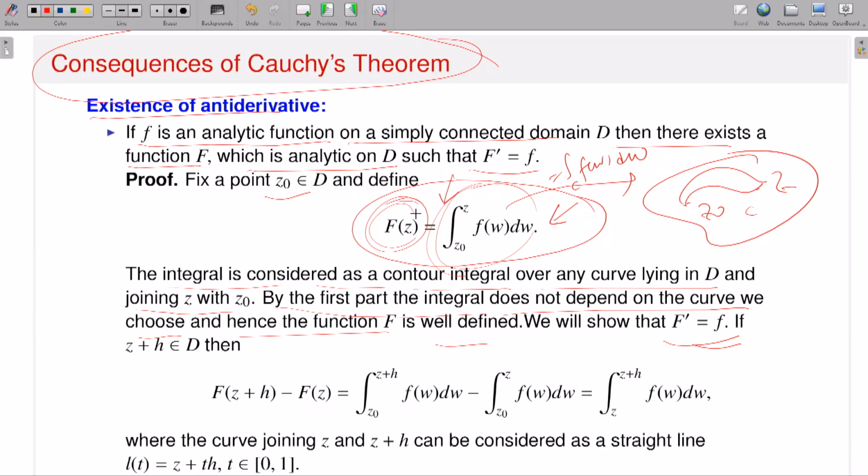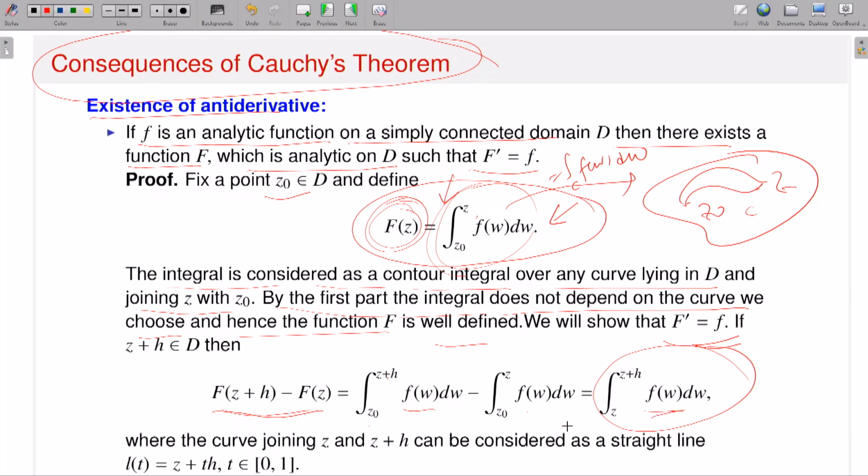Only one part remains: to show that capital F prime is equal to f. You just check that capital F is differentiable. Use the principal definition. That means you calculate F of z plus h minus F of z divided by h, take the limit as h approaches 0, and show that the limit exists and is exactly equal to small f of z. So do some algebra. What is capital F of z plus h minus capital F of z? This is the integral from z0 to z plus h of f(w) dw minus the integral from z0 to z of f(w) dw. One can say that this is nothing but the integral from z to z plus h of f(w) dw.